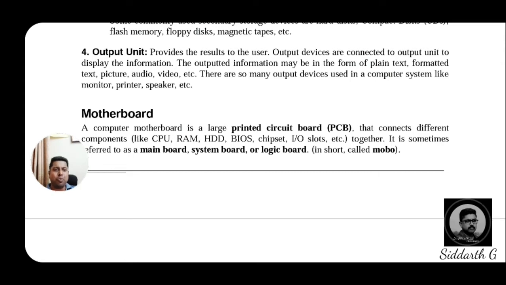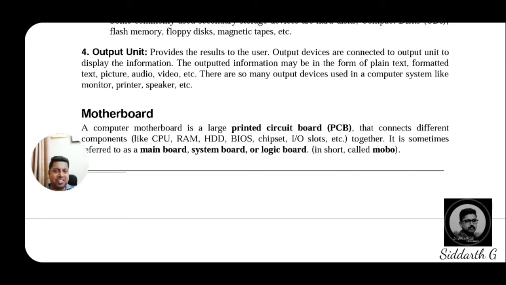There are so many output devices used in computer systems. What we will see: monitor, projectors, printers, speakers. When we are hearing sound with the help of a speaker, it is also an output device. So these are some output devices and their functionality that we will discuss. So this is the block diagram of the computer and the detailed description regarding the block diagram.